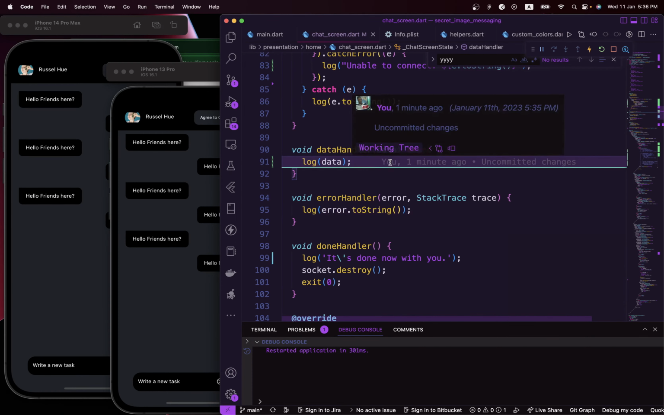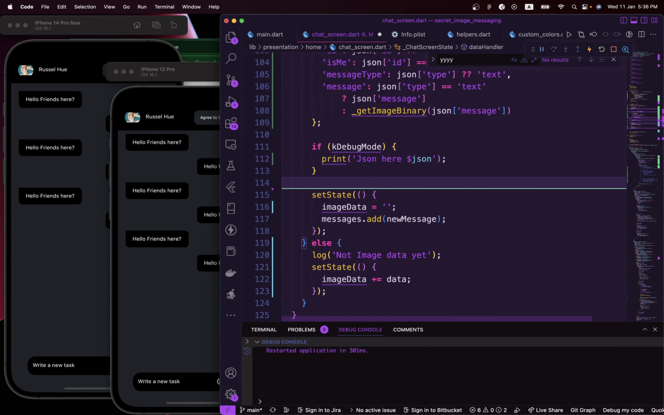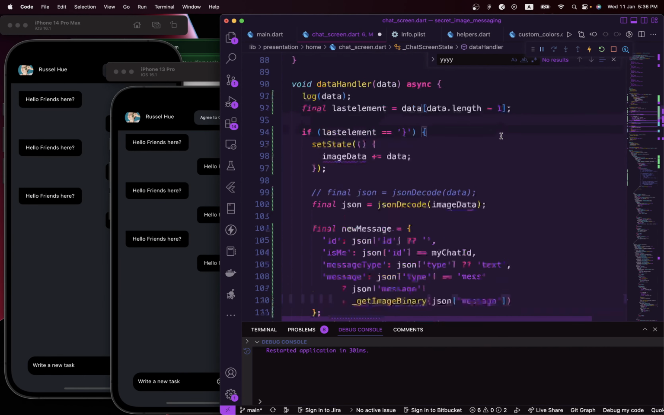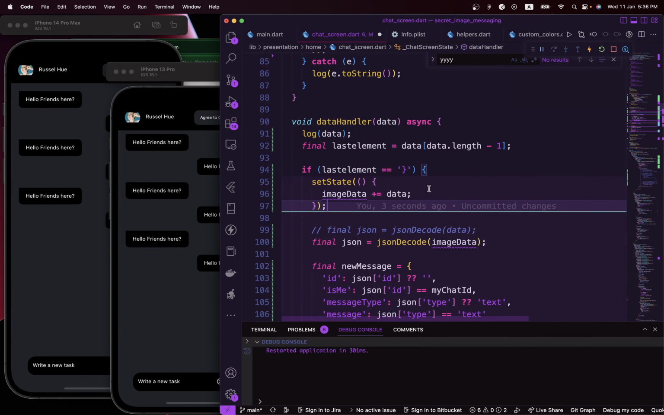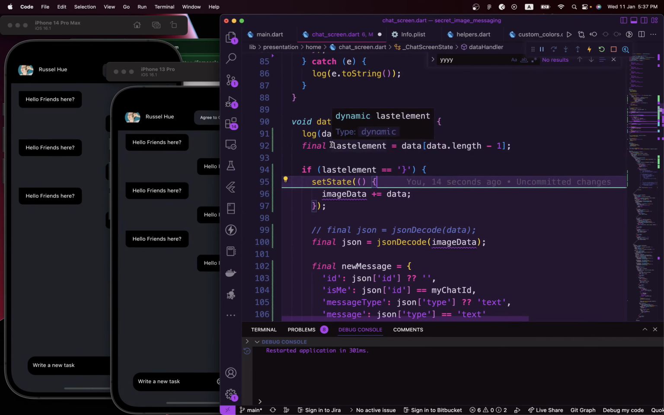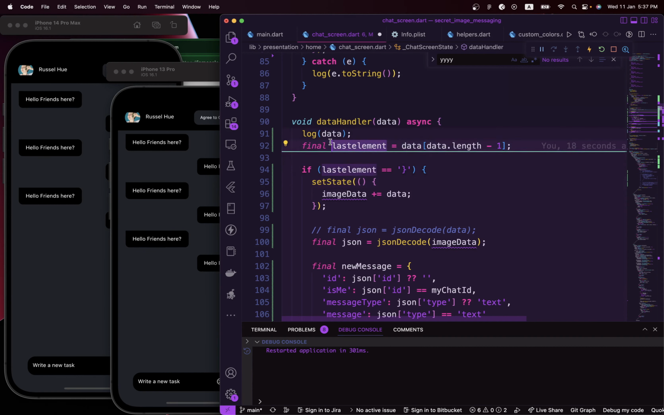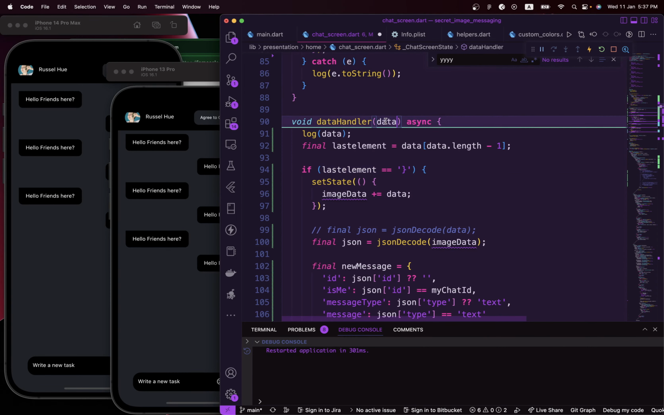So in here, after the log statements, we are going to paste the code I just copied over. Don't worry, I'll explain this to you guys. So, there we go. In here we have this data that we are getting from our socket, from the communication between two different users. Over here we are creating a variable called last element. We are saying data, which is basically the data that has been returned, data.length - 1.